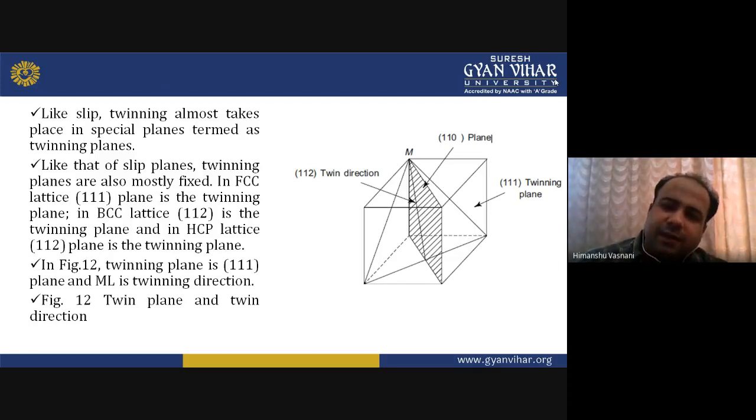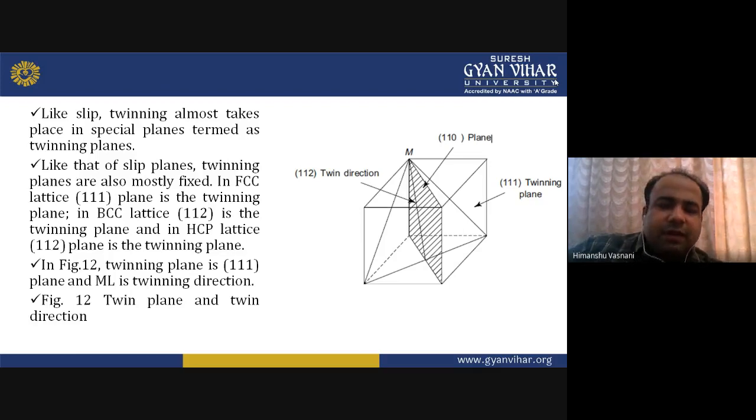You can see in the diagram that a twinning plane creates similar twins on both the sides. In BCC, {112} is the twinning plane, and in HCP, the {10-12} plane is the twinning plane. In the figure, the twinning plane is the {111} plane, and ML is the twinning region.